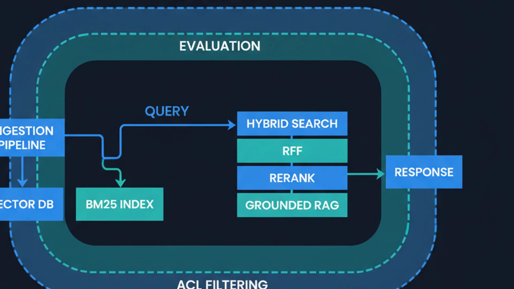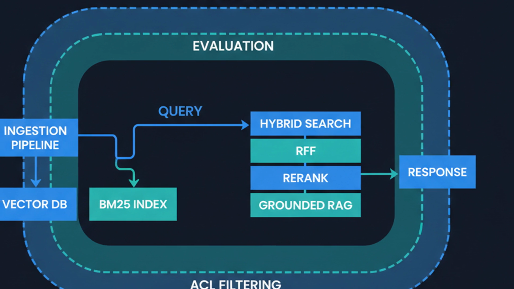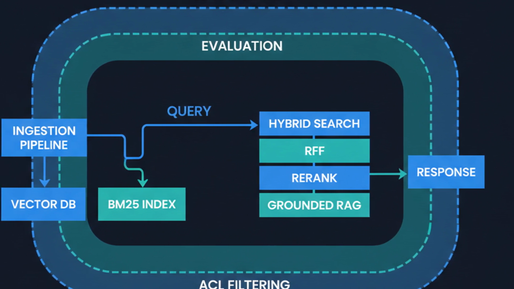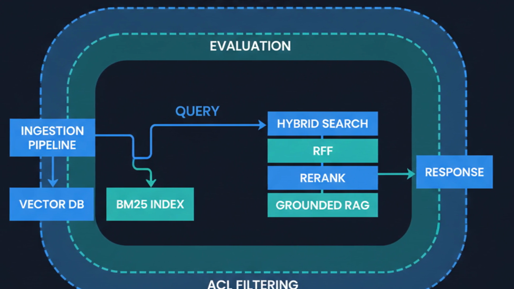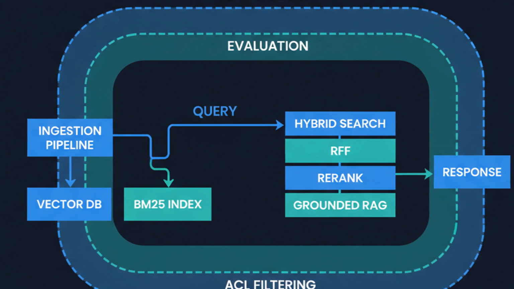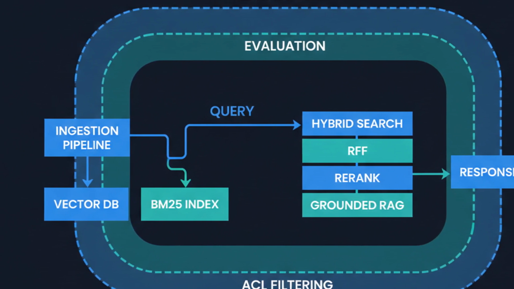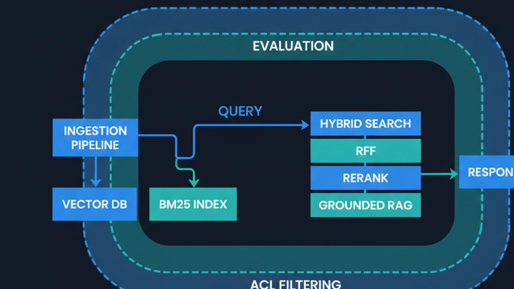So here's the full picture. We replace character matching with meaning matching using embeddings, but kept BM25 alive inside a hybrid pipeline. We retrieve broadly, fuse with RRF, re-rank with a cross-encoder, and answer with grounded RAG. And we wrapped the whole thing in permissions, evaluation, and observability. Because in the enterprise, a search engine you can't measure and secure is a search engine you can't ship. This is the architecture that's quietly retiring legacy enterprise search across the industry right now.